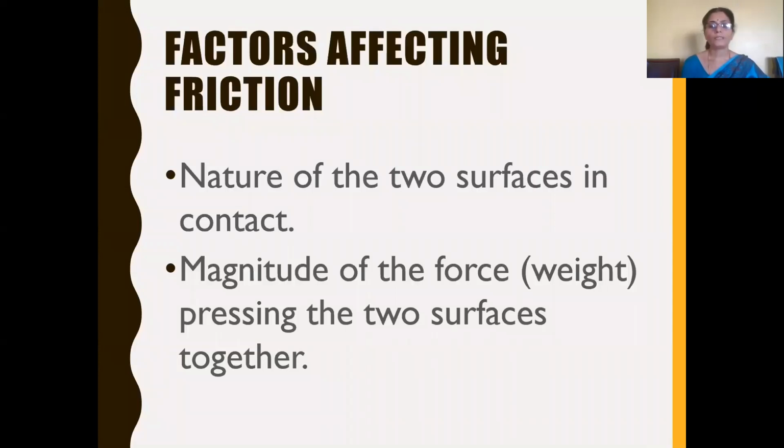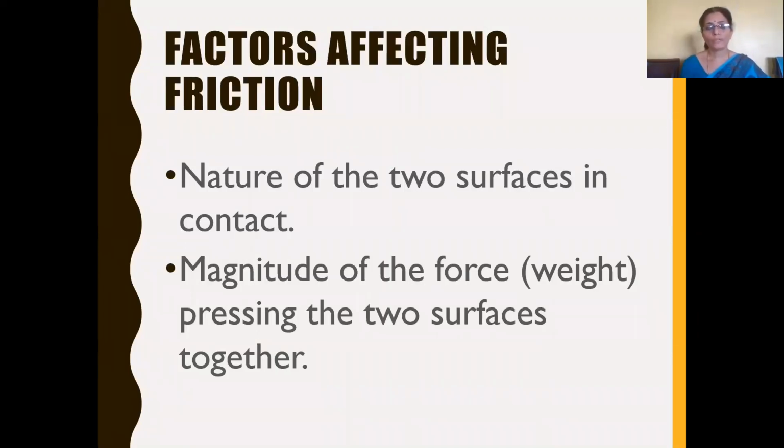And the second factor is the magnitude of the force. Magnitude, that is the quantity of the force, that is the weight pressing the two surfaces together. If the object which moves over the other object is too heavy, if it has more weight, then it presses the two surfaces together so that the irregularities of both surfaces, the ridges and grooves, will get interlocked.